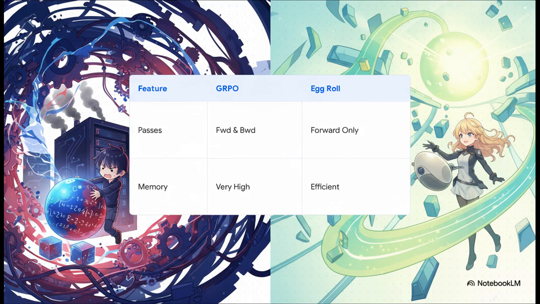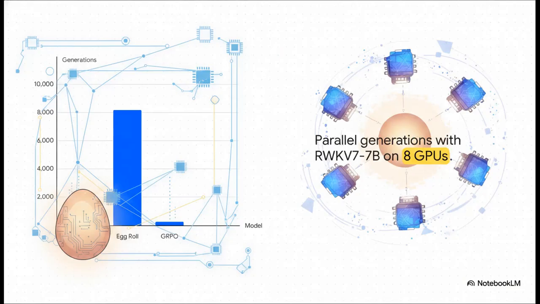This makes EGGROLL incredibly hardware-friendly and highly efficient on memory, meaning you can run it on setups that would literally crash and burn if you tried to run standard GRPO. And this efficiency translates into absolute dominance in wall clock throughput. Check this out. When tested on the GSM8K math reasoning benchmark, using an RWKV 7 billion parameter model on 8 GPUs, GRPO could only manage 256 parallel generations.